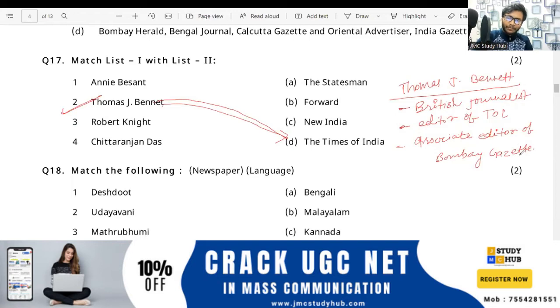So, can anybody tell when the Bombay Gazette was started? When was Bombay Gazette founded? Please tell quickly, everyone has to remember the years.